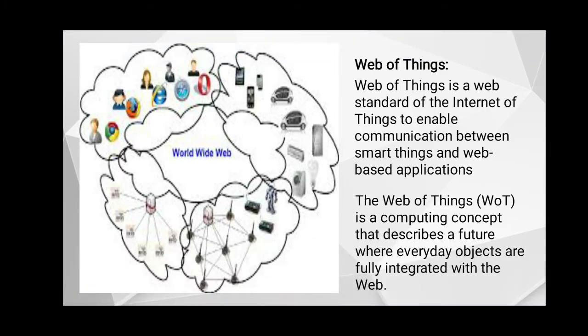The web of things, short form WOT, is a computing concept that describes a future where everyday objects are fully integrated with the web. Smart devices would be able to communicate with each other using web standards.